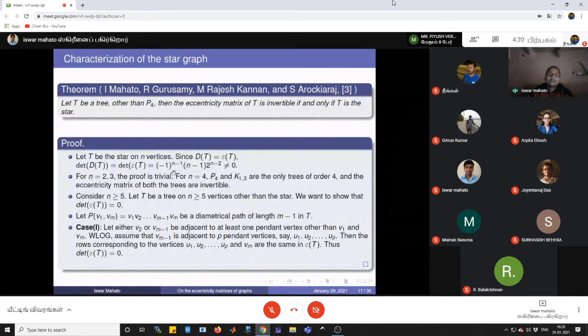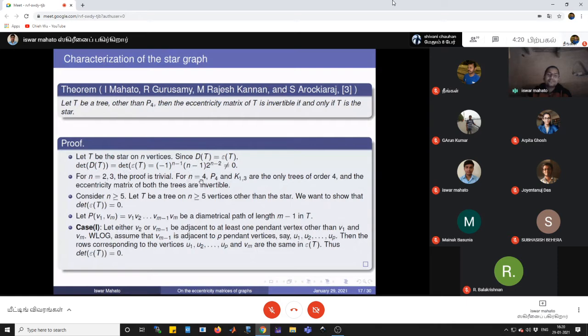This is a very well-known result by Graham and Pollak, valid for every tree T. Therefore, the determinant of epsilon(T) is equal to this, and that is not equal to 0. Therefore, if T is a star on n vertices, then the eccentricity matrix is always invertible.